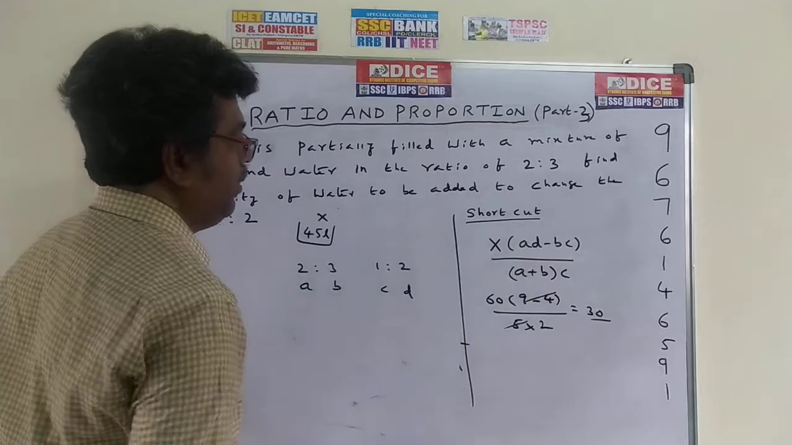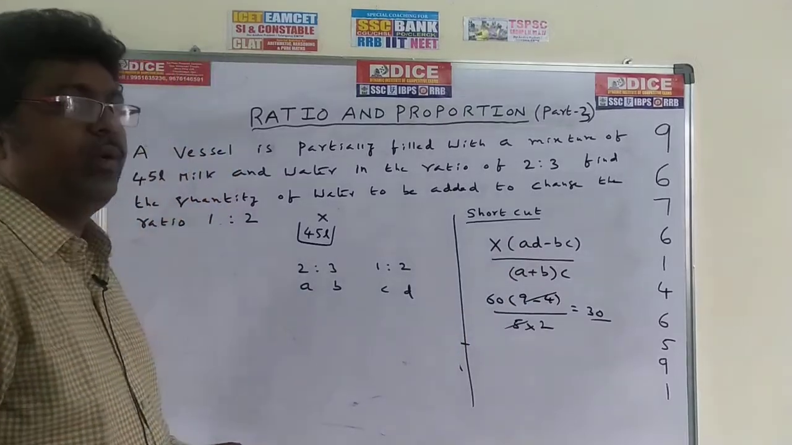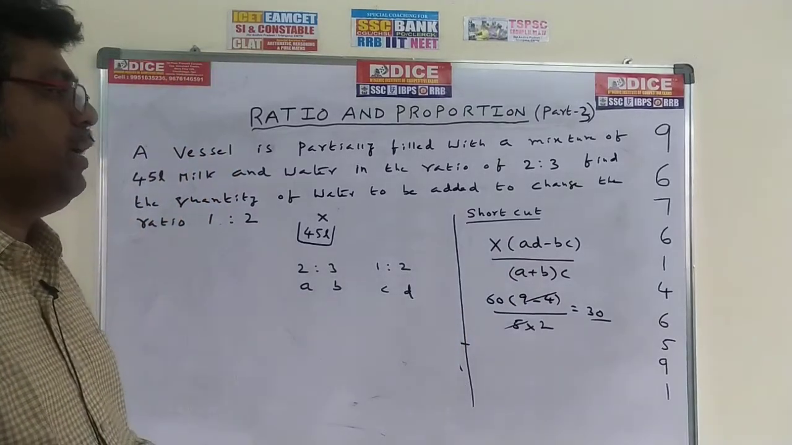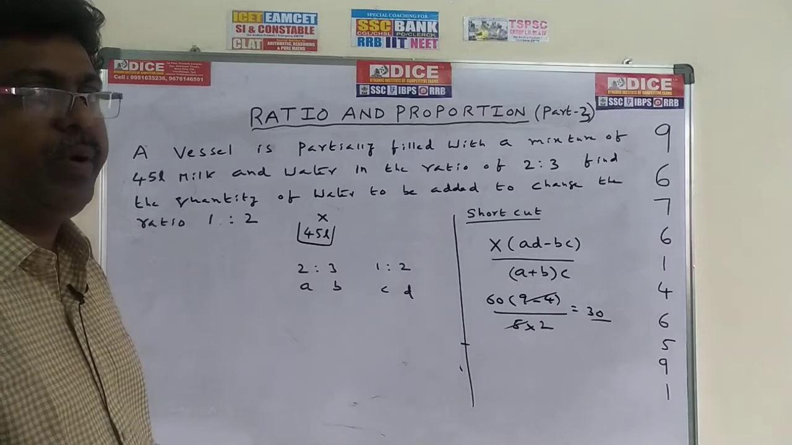Apply the shortcut formula. What is the formula? X into (AD minus BC) by (A plus B) into C. Just take 20 seconds and do it. If not, I will do it.